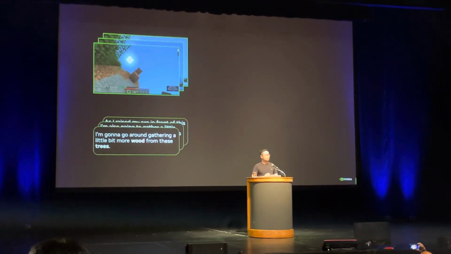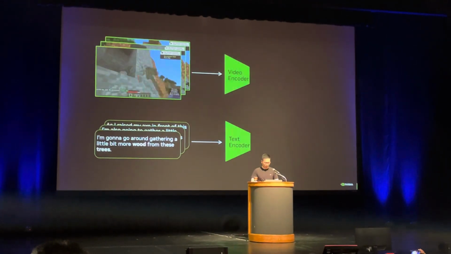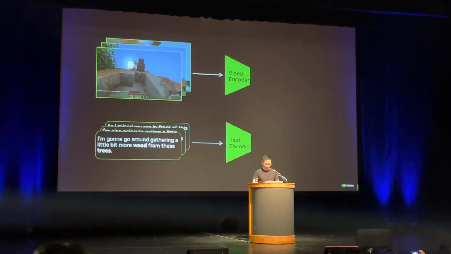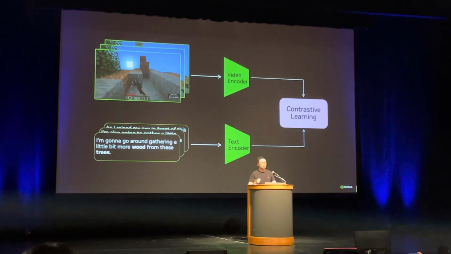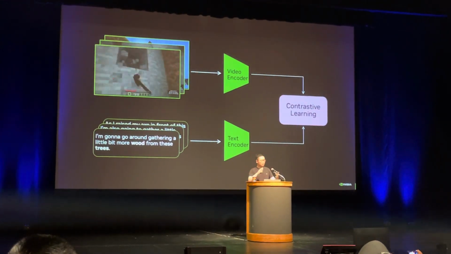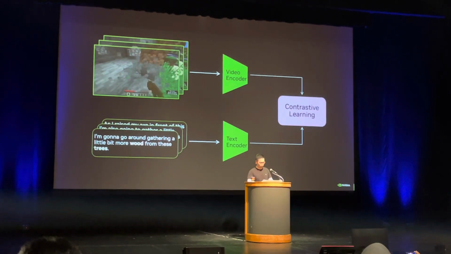And now, with this time-aligned video and text, we can first train a pair of encoders to map the video and the transcript to the vector space. And then we can train embeddings by contrastive learning, which is essentially pulling together the video and text that match and push apart those that don't match.